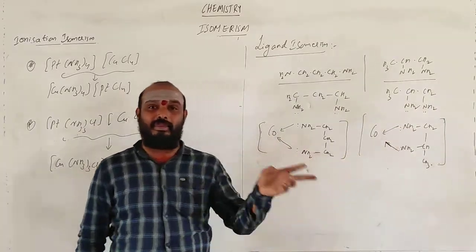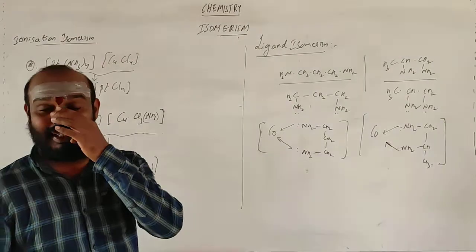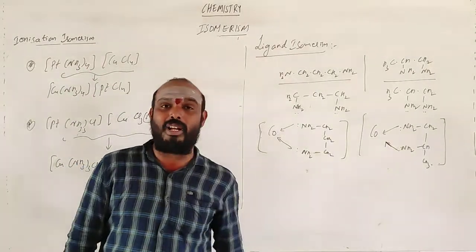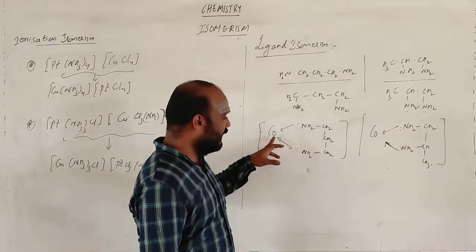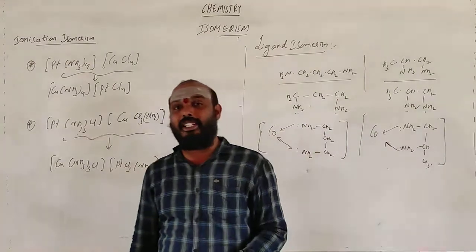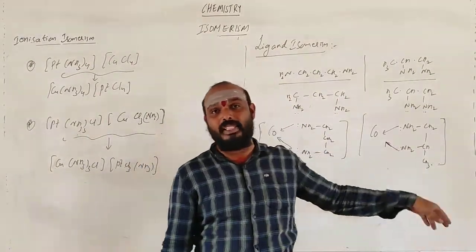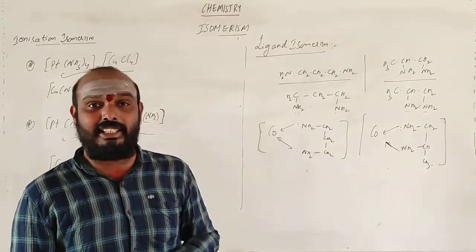The molecular formula is the same. The ligand is different, but has the same molecular formula. The linkage is also the same: here linking is through nitrogen, and in this case also through nitrogen only. But the position of linking is different within the ligand itself. The ligand molecular formula is the same, but the structure of the ligand is different.